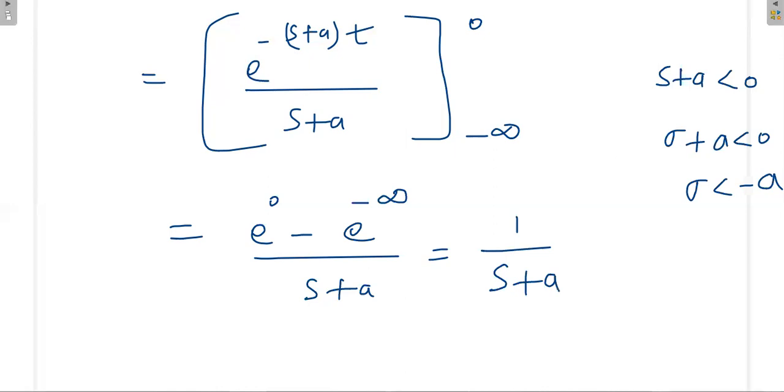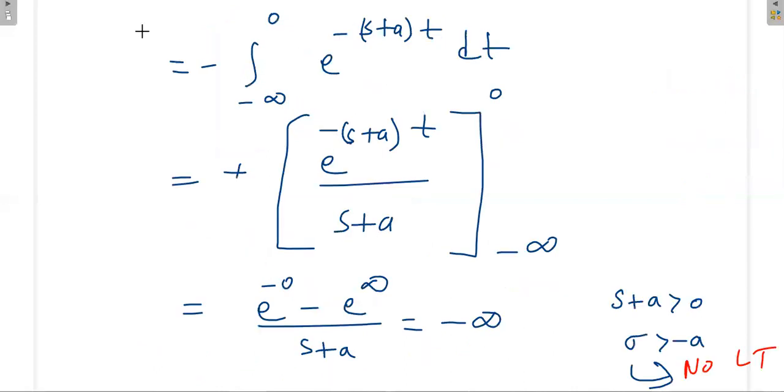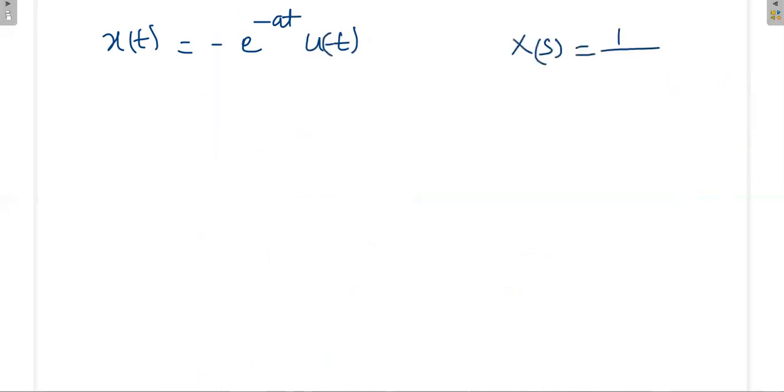So what is the final answer? X of s is equal to 1 by s plus a, under what condition? When sigma is less than minus a. Okay, then what is happening here? X of t we have chosen as minus e power minus at u of minus t. Then x of s is 1 by s plus a, where sigma is less than minus a.